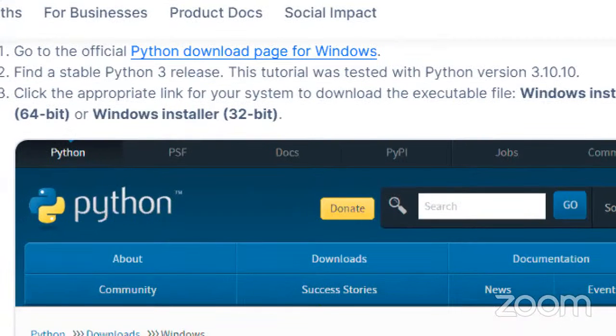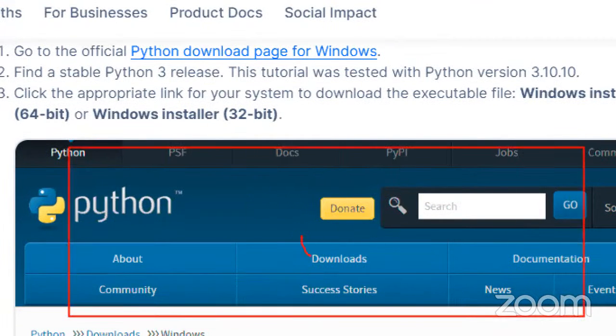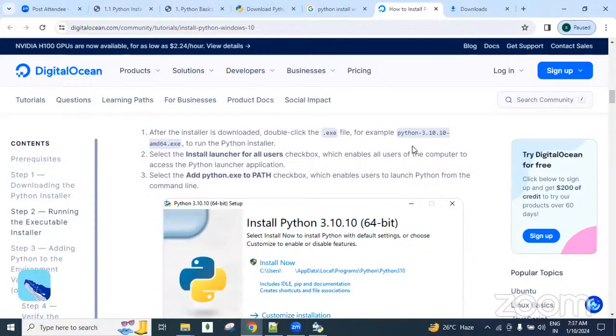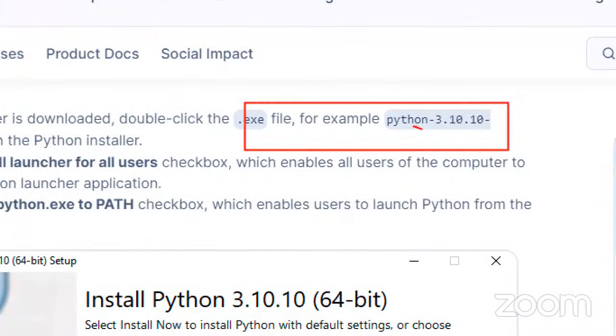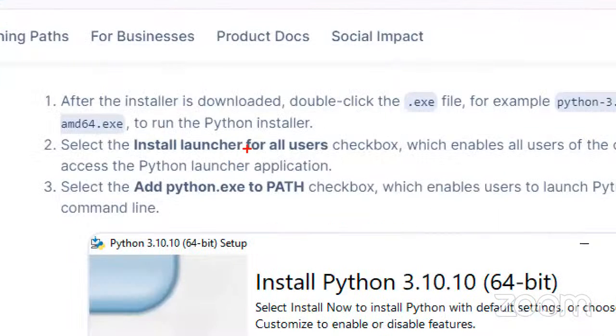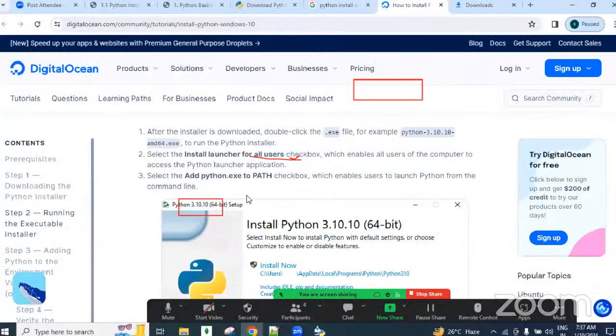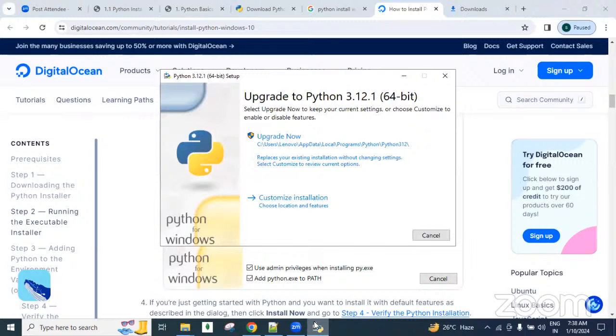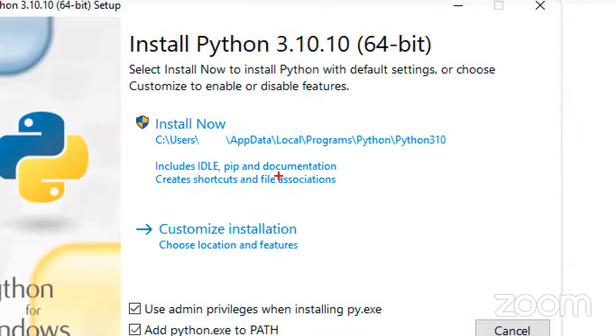Now here, guys, you download the Python version. This is the official website I mentioned. After downloading, one executable .exe file comes. Double click on that, guys. Then it asks you to select the install launcher for all users checkbox. Those old version related options are asked, guys. Right now I'm using the latest version. With the latest version, there are no checkboxes; everything is automatically selected, installing globally. So simply see, this is the screen we got, guys. Understand it? Now you can click on here.